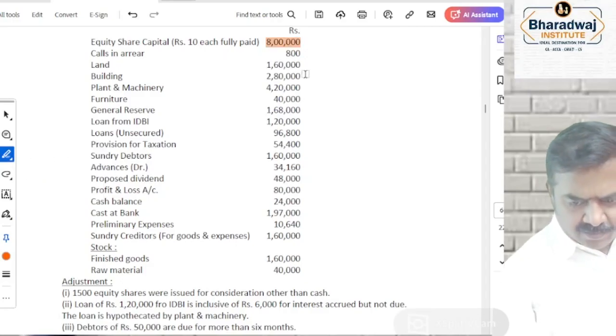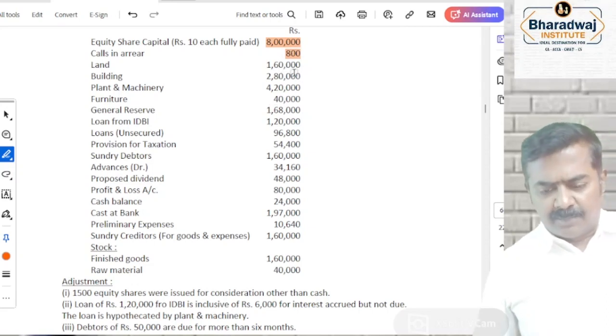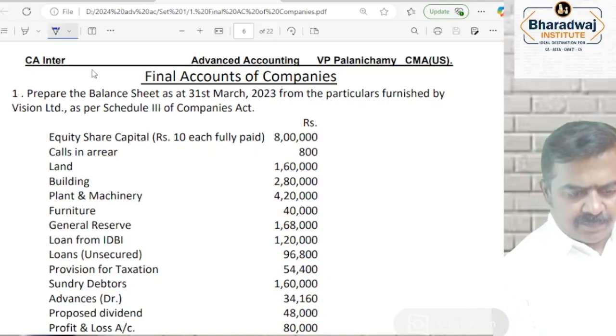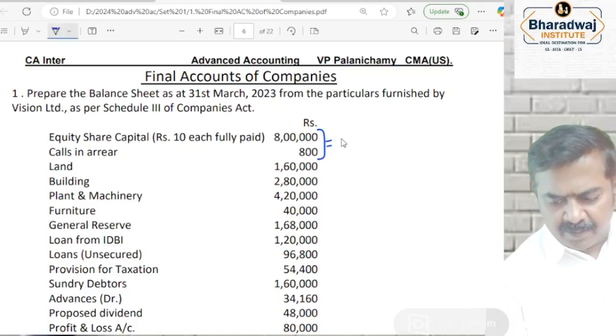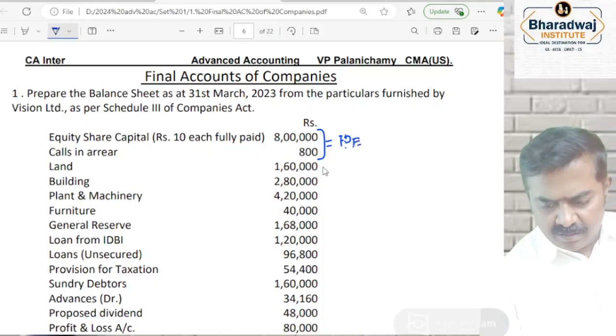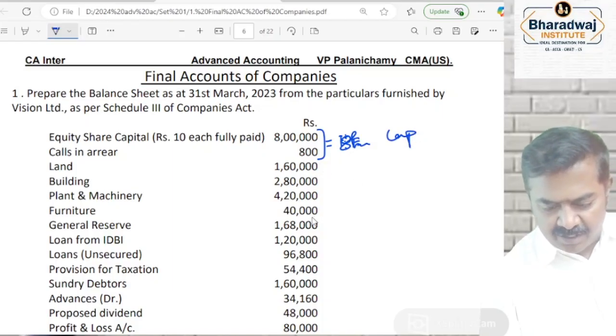Then the call arrears will be reduced from share capital. What is the next one? This will come under plant, property and equipment. Fixed asset, plant, property and equipment. Then this land and building, plant and machinery and furniture will come under plant, property and equipment.